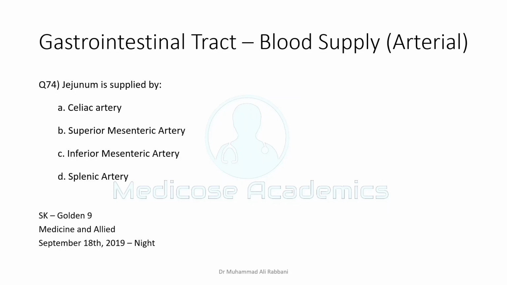So if you demarcate a line at the point of CBD opening, everything before it is foregut. From the point where the CBD opens into the second part of the duodenum all the way down, remaining duodenum, jejunum, ileum, colon, appendix, ascending colon, and initial two-thirds of the transverse colon, all of it is derived from midgut.